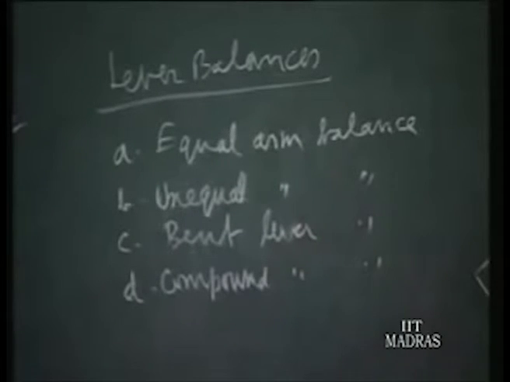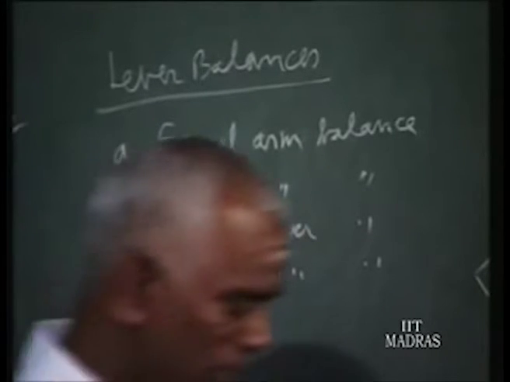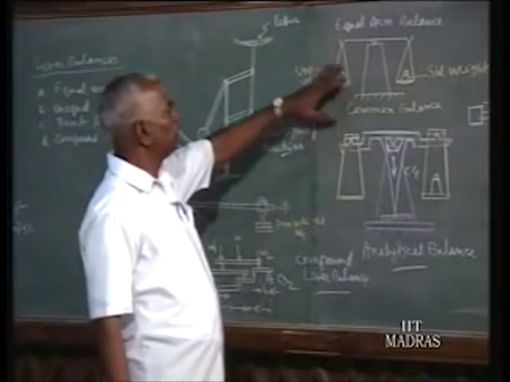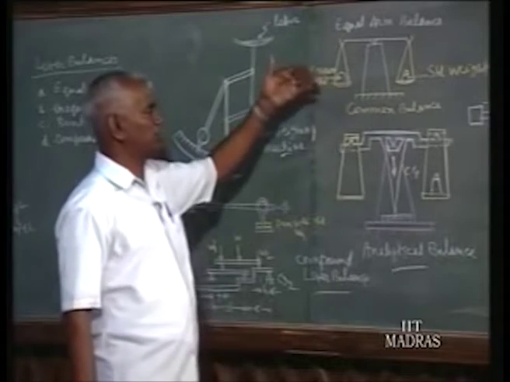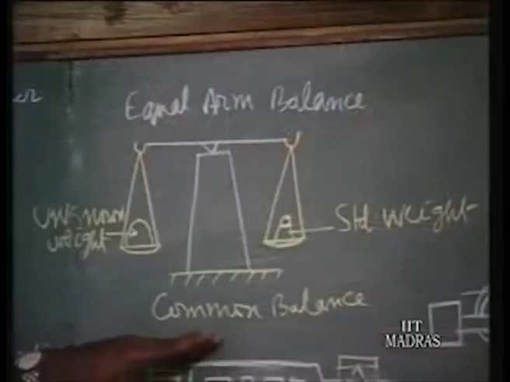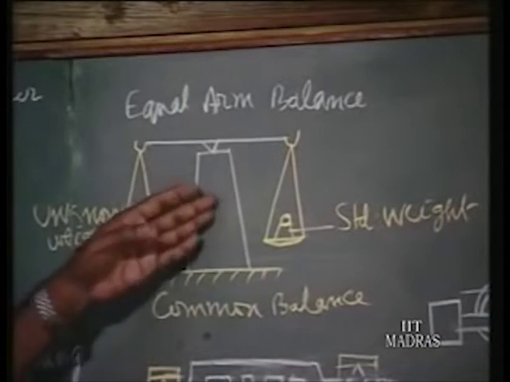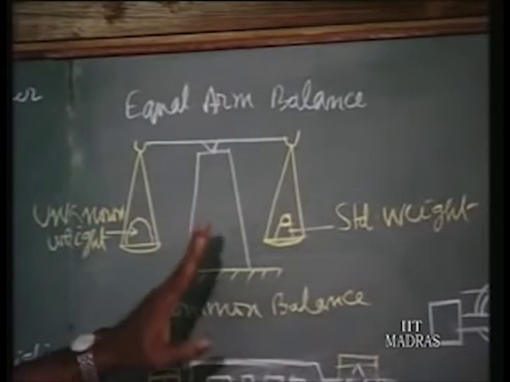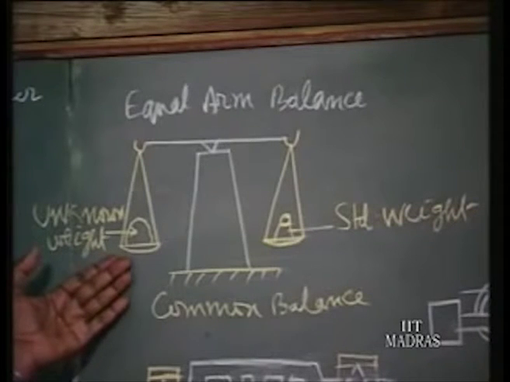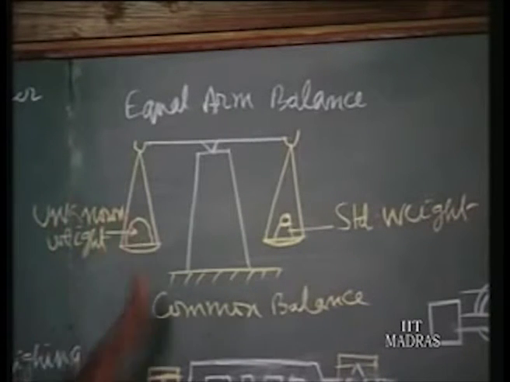You will see briefly what are the constructions. The common balance is still used in grocery shops, a very old one, still used. It is sufficient. Whatever the accuracy available in this common balance is more than sufficient. So we can weigh things plus or minus 10 or 20 grams. When we measure a few kilograms of weight, we can have plus or minus 10 or 20 grams weight error, that is acceptable.